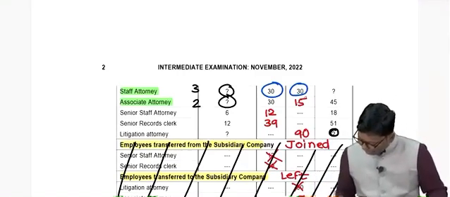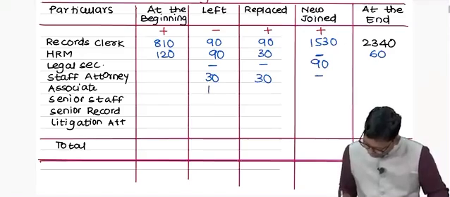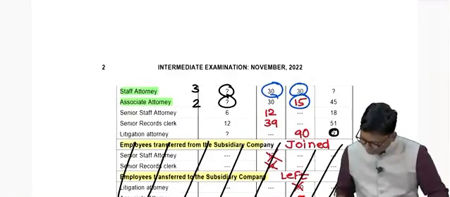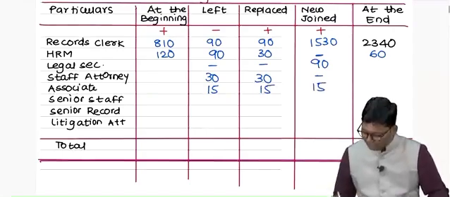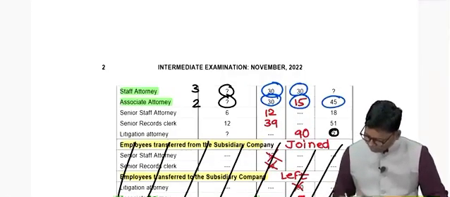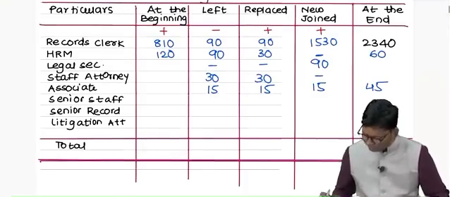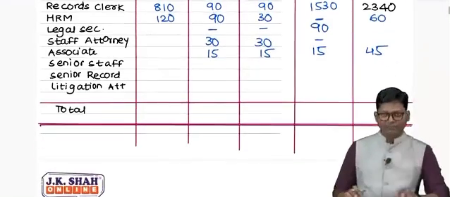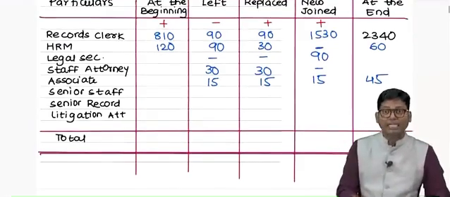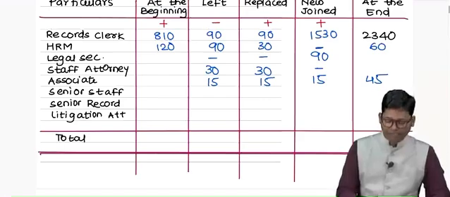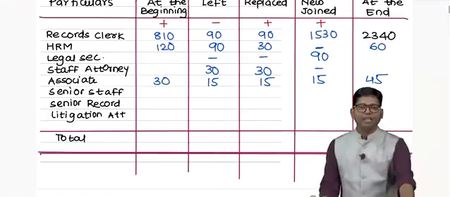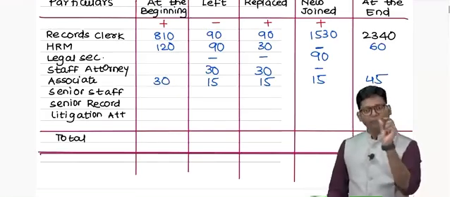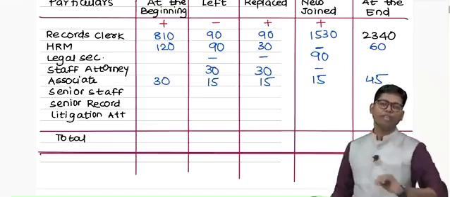Associate attorney, again 15 employees left during the year. 15 employees left, but 30 employees joined. That means 15 replaced and 15 new joined, correct? And one more figure is available at the end of the year: 45 employees are available. If you go in reverse order, then you must calculate 45 minus 15, again minus 15, plus 15. So the beginning strength can be computed. It is 30. 30 employees, 15 left, 15 replaced and 15 new joined, and therefore 45 employees are there.